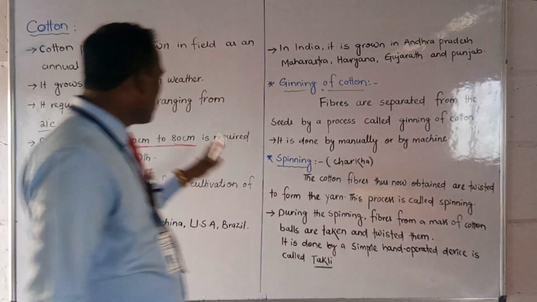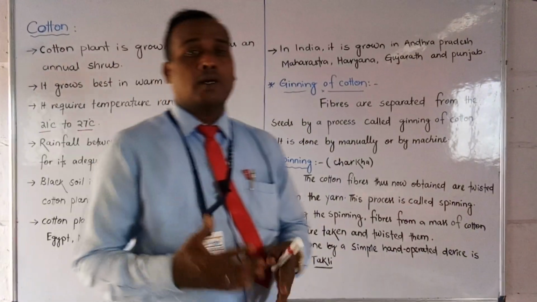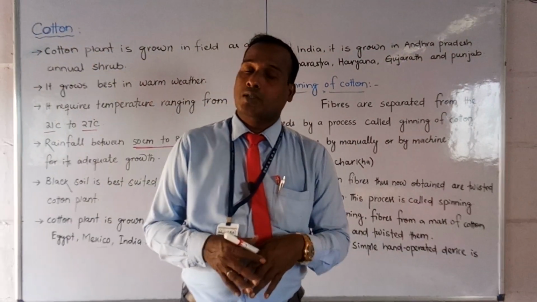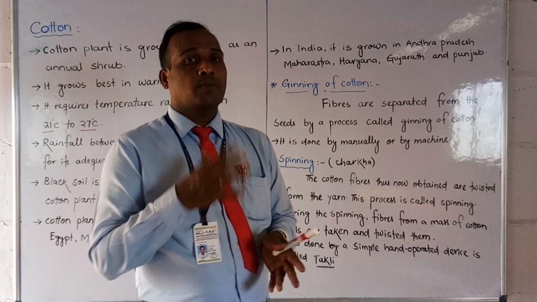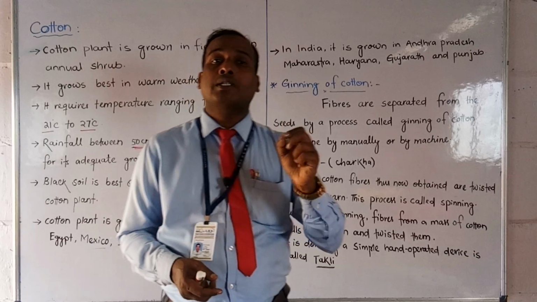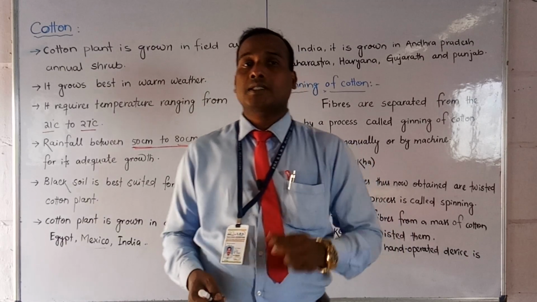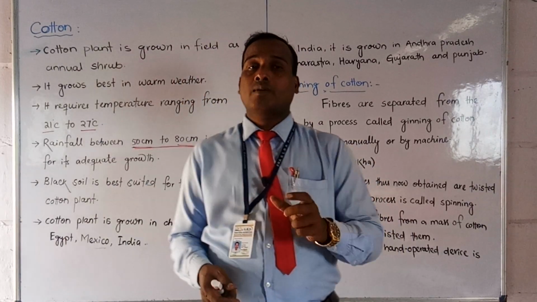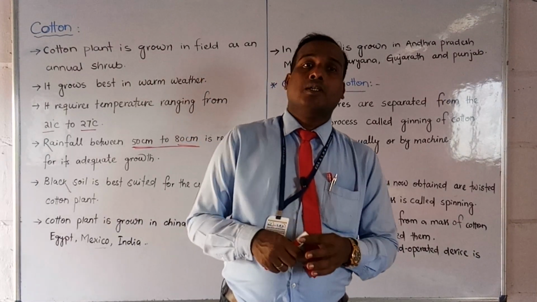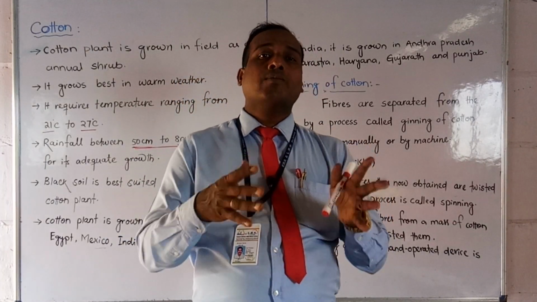Okay, students, so these are all about what cotton plants are and how they grow: the suitable conditions, the suitable temperature, and the main requirements to grow cotton plants. First of all, let me remind you that a temperature of 21 to 27 degrees is required for growing cotton plants. Second, black soil is required, and rainfall of about 50 centimeters to 80 centimeters to get adequate growth, and also a warm climate.